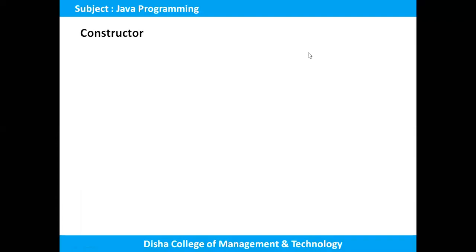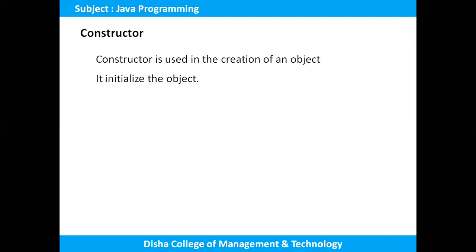Here is one of the important and peculiar topics, called constructor. The constructor is basically used in the creation of the object, as I said in the previous slide. So the class name, object equals new, then constructor. Without the constructor the object cannot be initialized. The constructor is used in the creation of an object, and it also initializes the object.